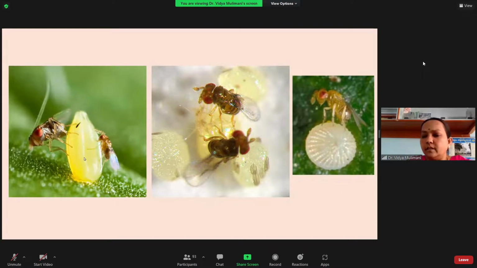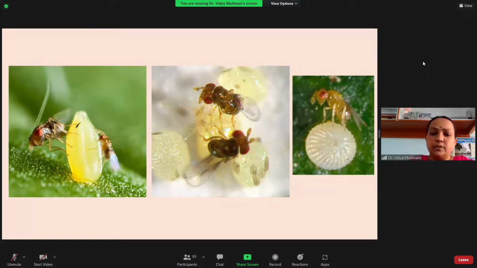It is checking whether the egg is fresh, because they prefer to lay only on fresh eggs. Eggs two or three days old are less preferred. Only if the egg is fresh, she will measure the size, and based on that she will deposit the number of eggs. If the egg is bigger, more Trichogramma eggs will be laid; if it is smaller, fewer will be laid. The antenna is used for measuring the size of the egg. So these are the Trichogrammatids which are attacking.